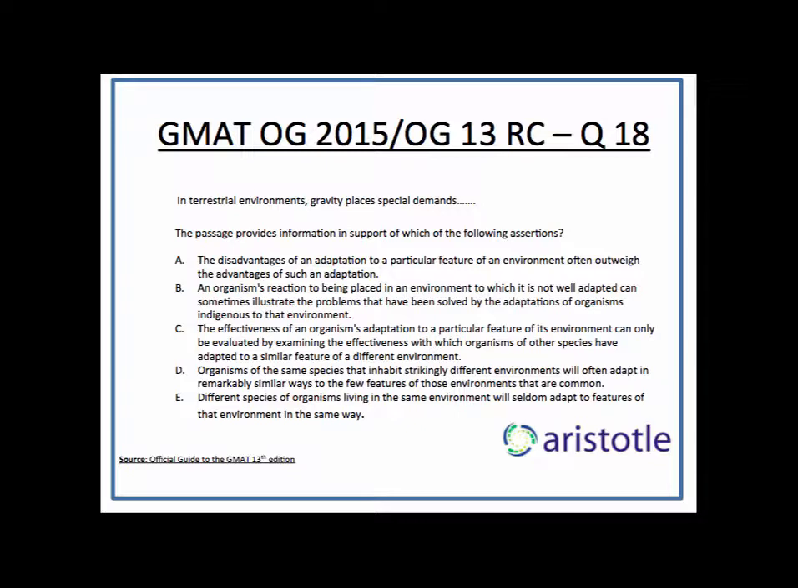D says organisms of the same species that inhabit strikingly different environments. Okay, I'm talking about the same species, which is snake, in different environments, land and sea, will often adapt in remarkably similar ways. That is wrong. The entire idea is that the adaptations are different in sea snake and land snake. So I don't even need to read beyond this. So D is wrong for that reason. E says different species of organisms living in the same environment will seldom adapt to features of that environment in the same way. Totally wrong. Well, most likely they will adapt in the same way and not seldom adapt. So totally incorrect. B should be the correct answer. It perfectly matches the structure of the passage.